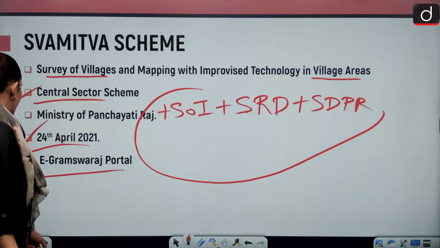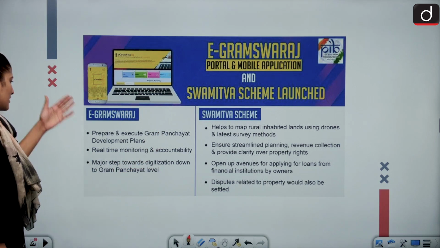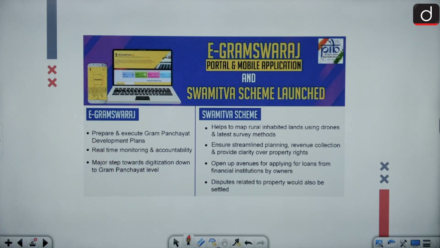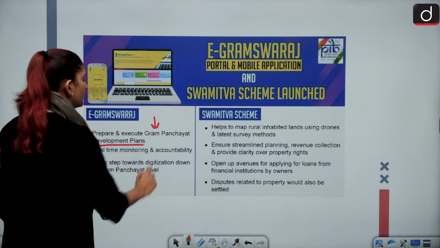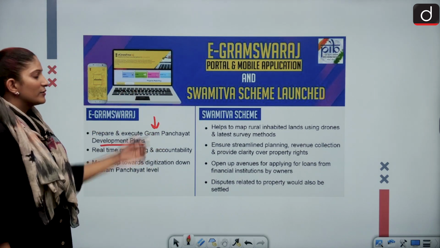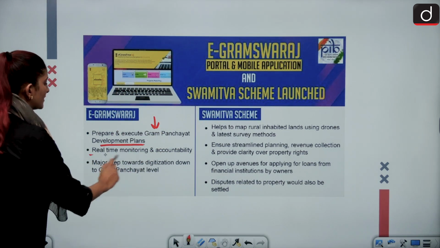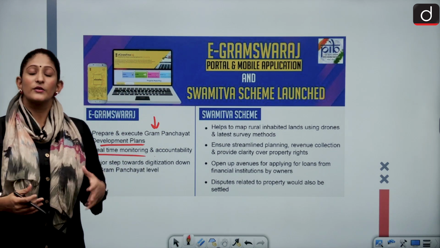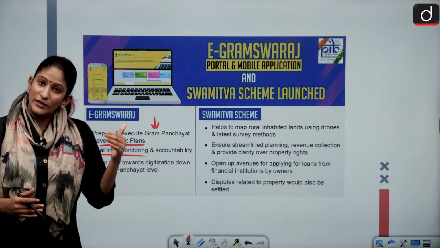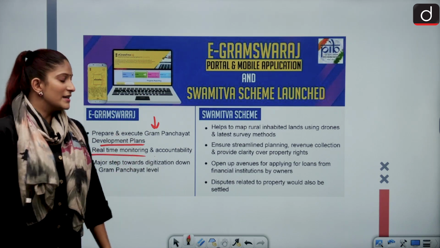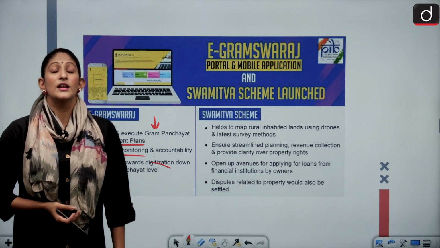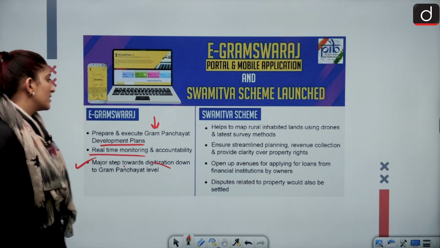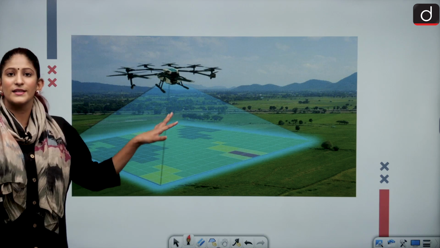Now let's start with the importance of the scheme. Just go through this if you want to. I have put it here for you to take a screenshot of it because it is from an authentic source. eGram Swaraj: prepare and execute the Gram Panchayat development plans. Whatever plans have been developed, how to implement them, we will be able to see through the eGram Swaraj portal. And then real-time monitoring and accountability, that means what has been occurring at the ground level, we will be able to see. And a major step towards digitization: of course, if we digitize the rural areas of Gram Panchayati Raj, it will be of great benefit.